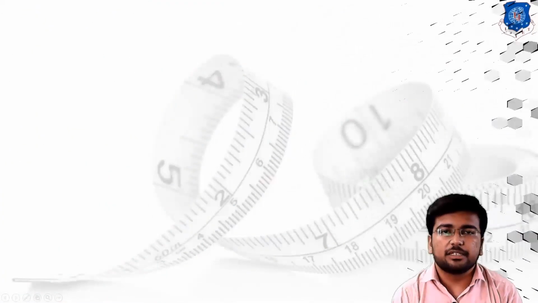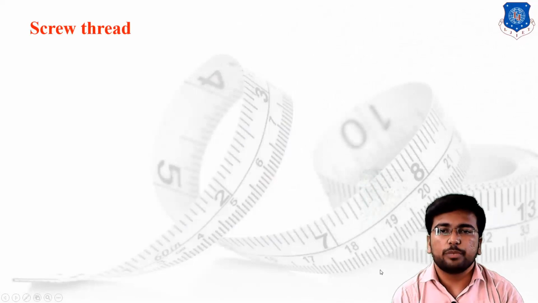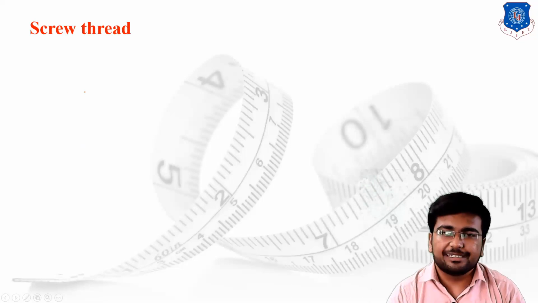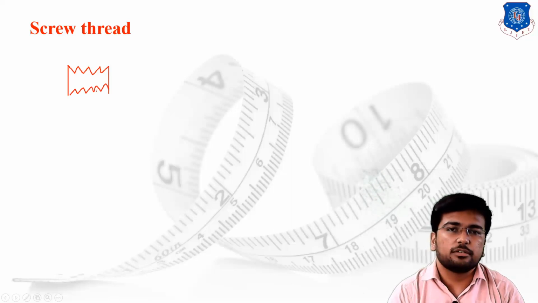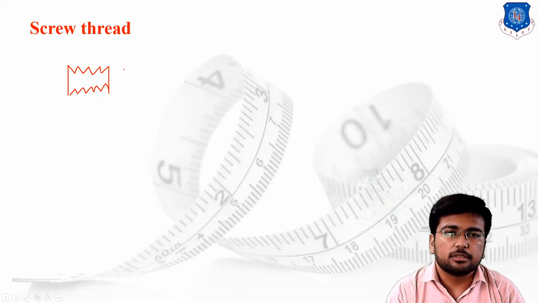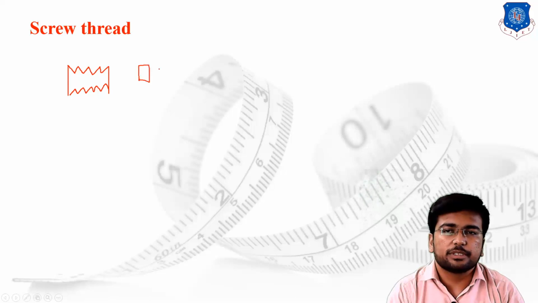First of all, let us start with the basic idea of the screw thread. What do you mean by screw thread? Suppose this is the concept of screw. Here I have drawn a cross-sectional view of the screw thread. Screw threads are generally useful for fastening purposes. Suppose this is workpiece number 1, this is workpiece number 2, and I have to join both workpieces with a proper fastening setup, and my basic requirement is that I can dismantle them when needed.